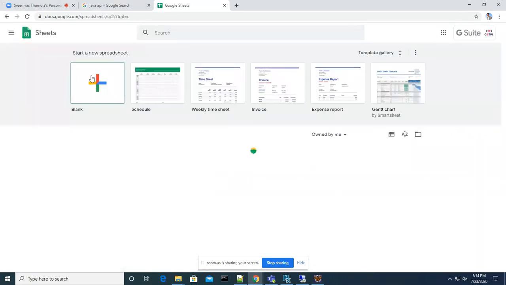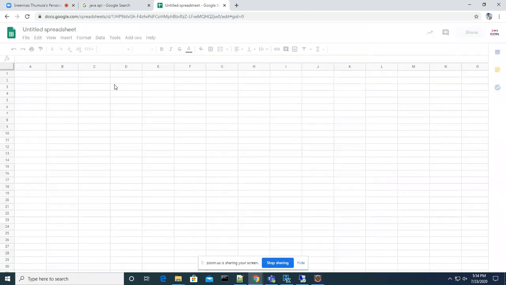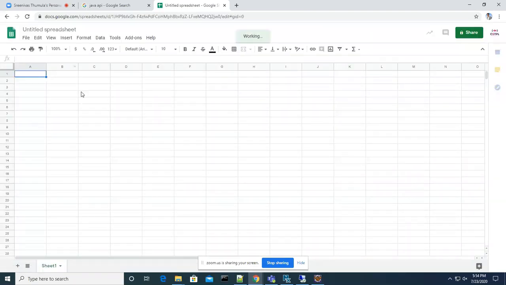If you click here, this is the rows and columns, but my requirement is this: serial number, name, email, phone. Under these columns, I want to keep data: first data, second data, third data, like this, dynamically.